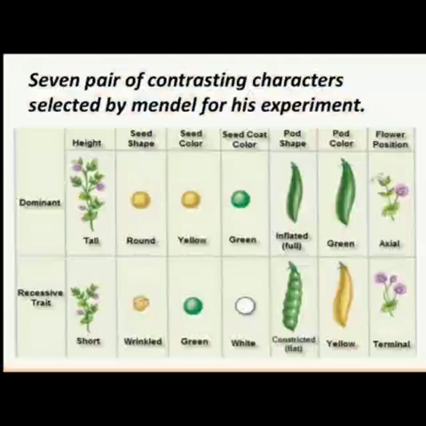Okay, so now let's see the pair of contrasting traits which were studied by Mendel. The first one was stem height, which was tall and dwarf, then seed shape, which was round and wrinkled, seed color, which was yellow and green, seed coat color, which was green and white, pod shape, which was inflated and constricted, pod color, green and yellow, and flower position, which was axial and terminal.